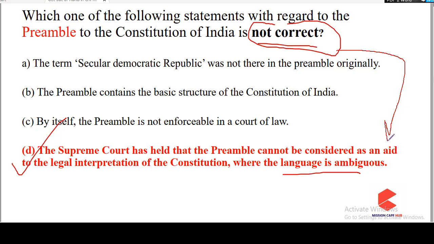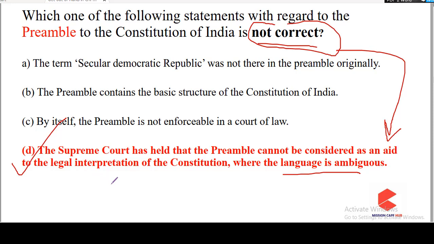I'll tell you why. If the court or the government or the public is confused about some provision in the constitution, then it might go to the Supreme Court, because the Supreme Court is the ultimate interpreter of the constitution.